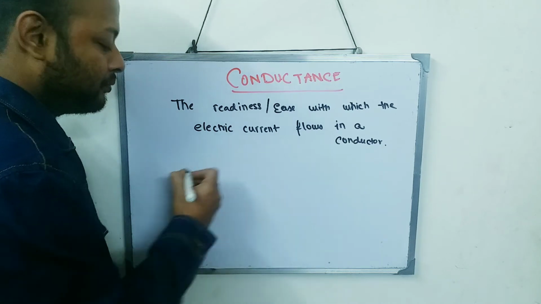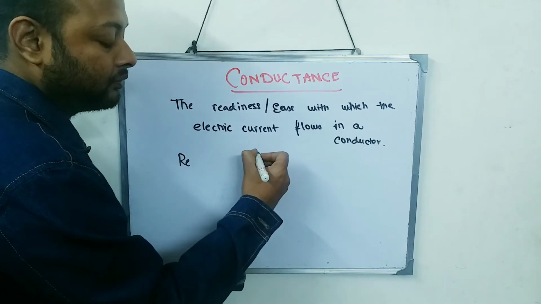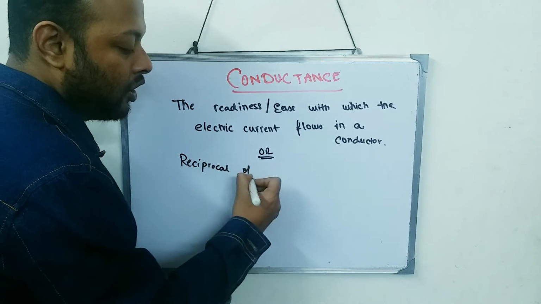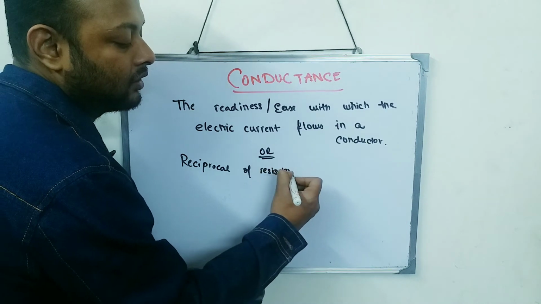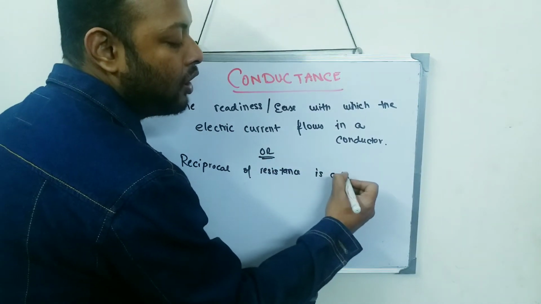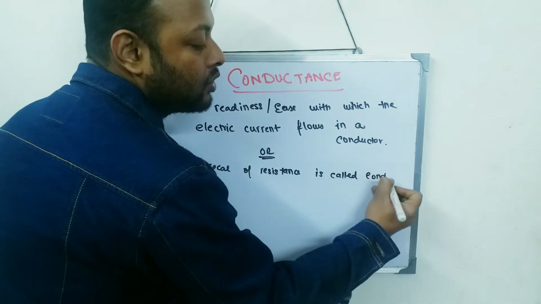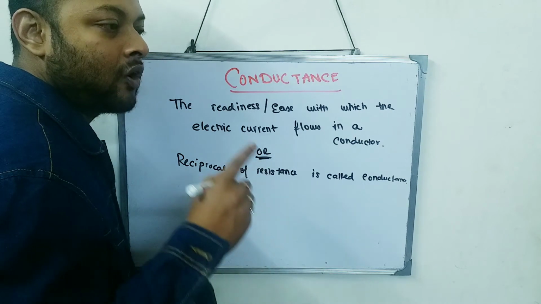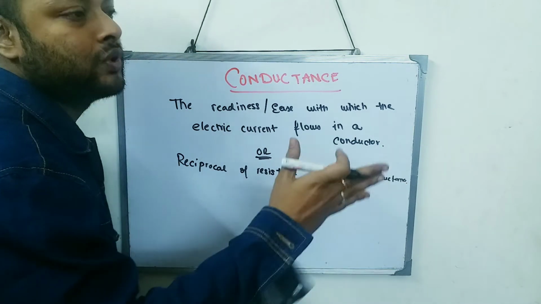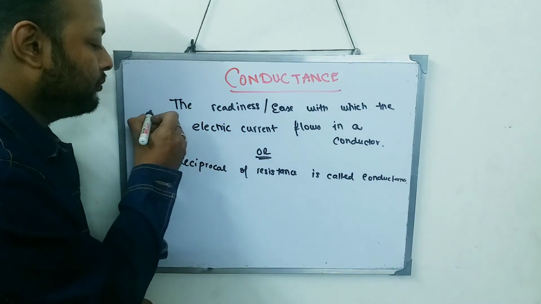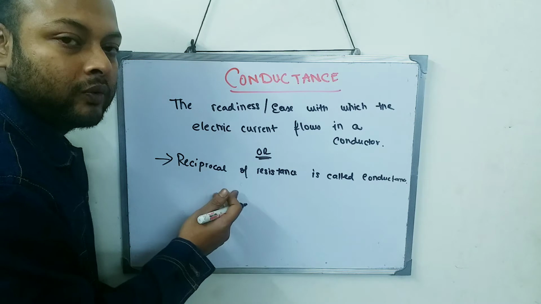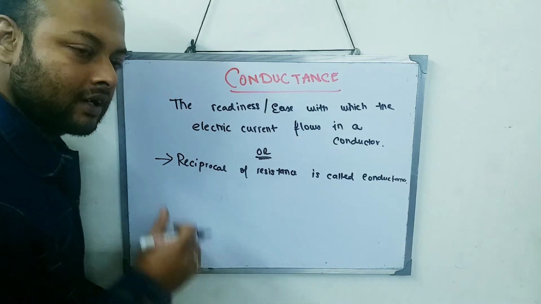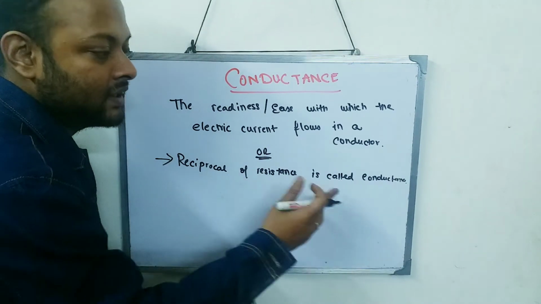I have one more definition also. Another definition is: the reciprocal of resistance is called conductance. So resistance is the obstruction and the conductance is the ease with which current flows. This is the definition with which we will get a formula, and by which we will understand what is conductance. So the reciprocal of resistance is called conductance.